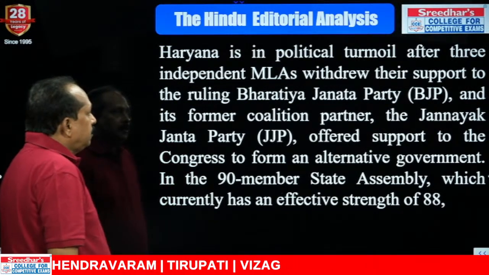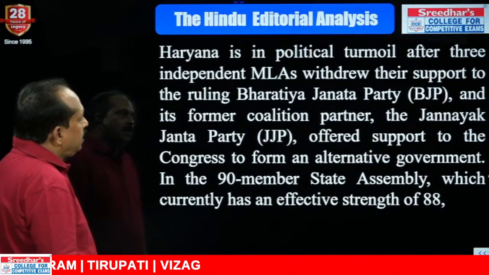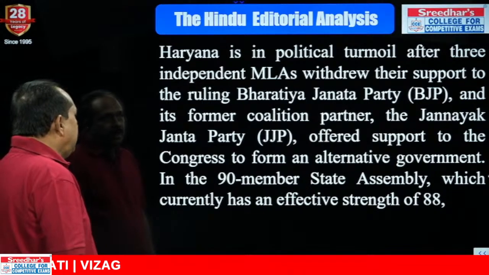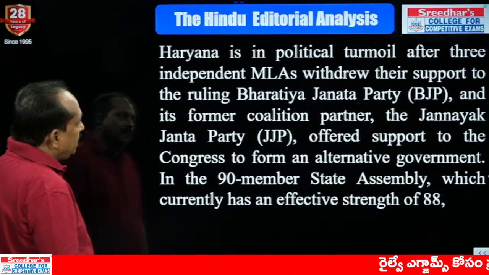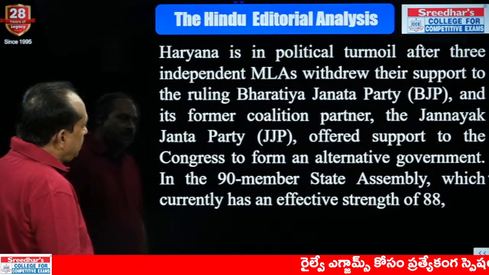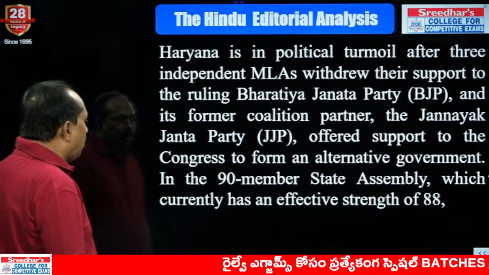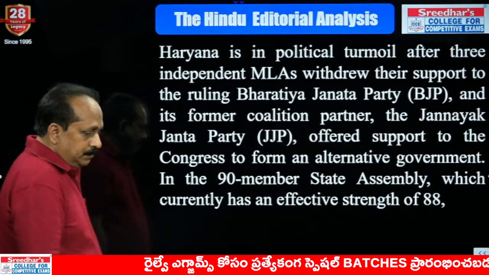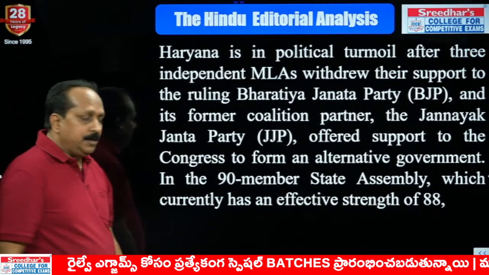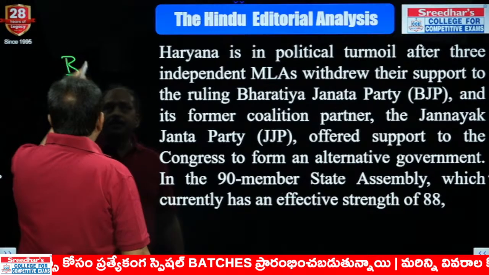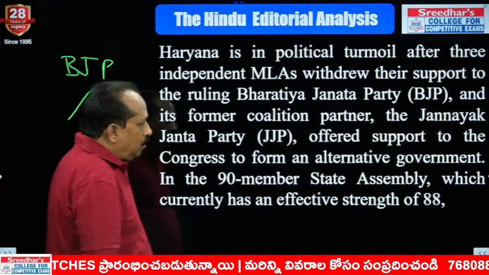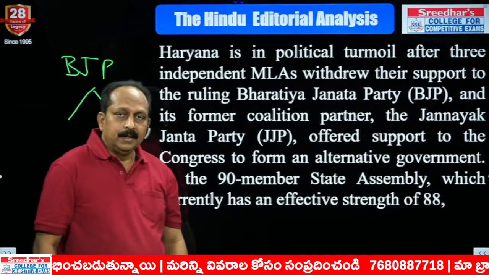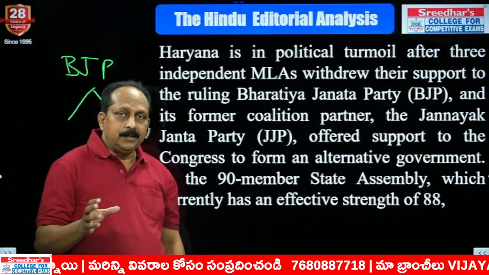How does it start? Haryana is in political turmoil after three independent MLAs withdrew their support to the ruling BJP and its former coalition partner, the Jannayak Janta Party, JJP, offered support to Congress to form an alternative government. What is the incumbent government here? BJP. Now the number is 43, and a majority of 45 should be there.